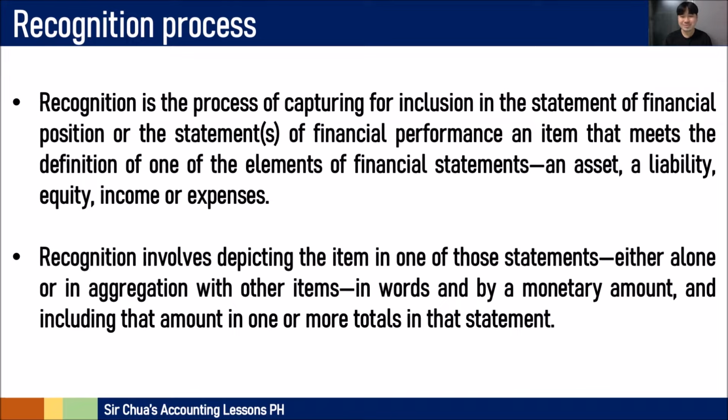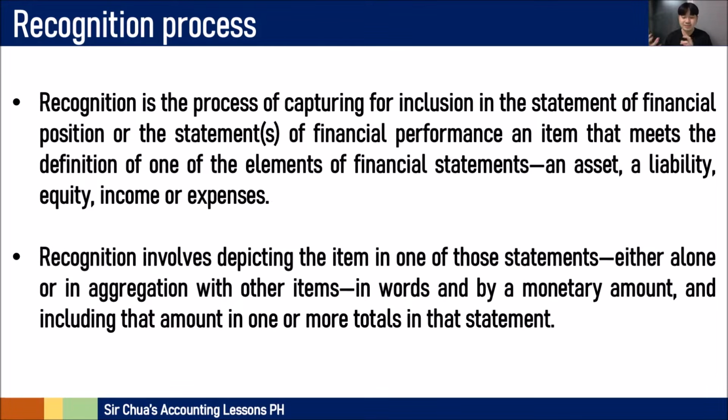When we say recognition process, recognition is the process of capturing for inclusion in the statement of financial position or the statements of financial performance an item that meets the definition of one of the elements of the financial statements, which is an asset, liability, equity, income, or expenses.